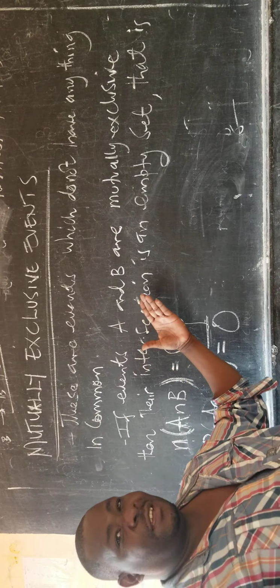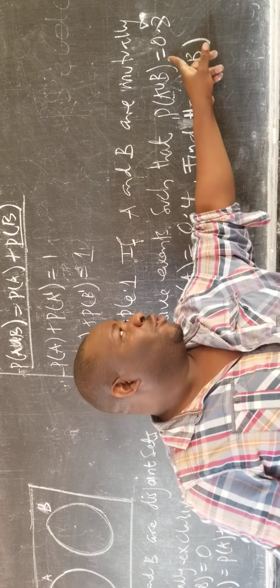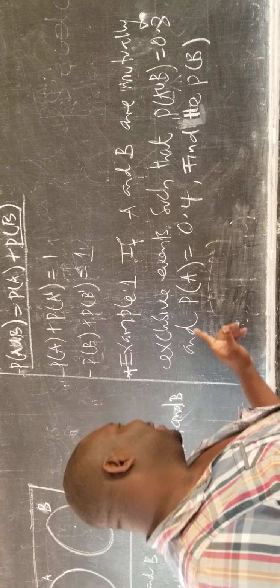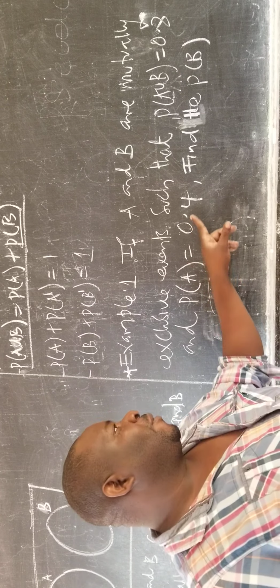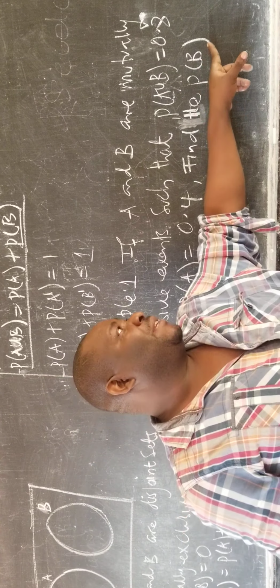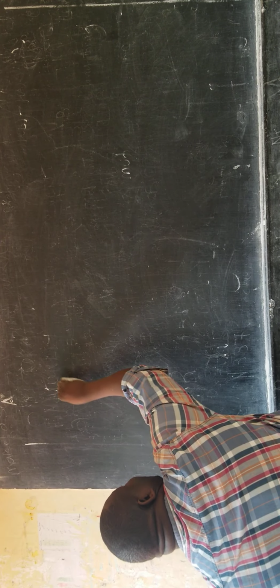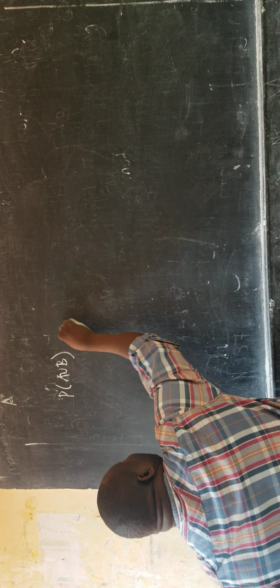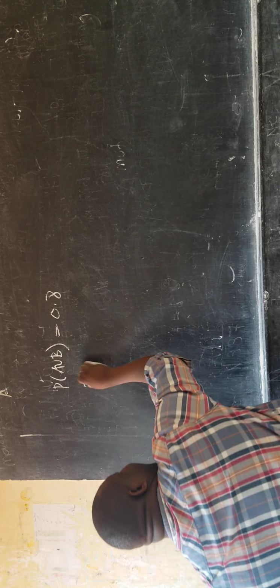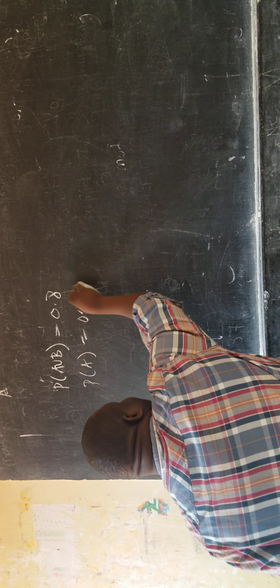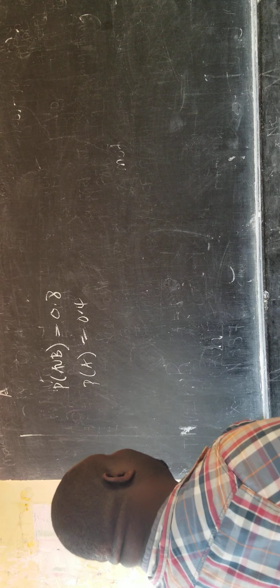So here there is an example about mutually exclusive events. They say that if A and B are mutually exclusive events, such that the probability of A union B is 0.8 and the probability of A is 0.4, find the probability of B. The probability of A union B is equal to 0.8 and the probability of A was given as 0.4.